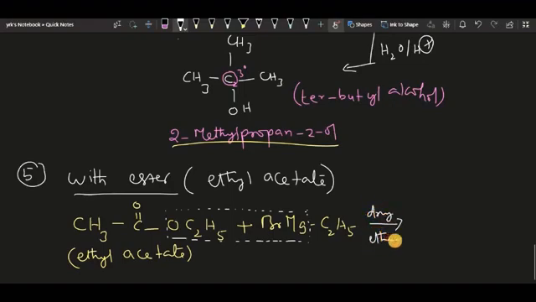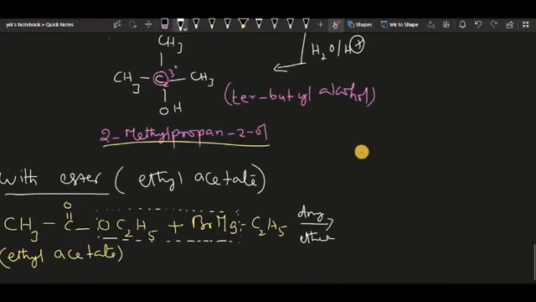So esters are converted into ketones. Then we can follow again one more time the addition of this Grignard reagent onto this one. So you will get C2H5 here. So we got a ketone, ethyl methyl ketone.